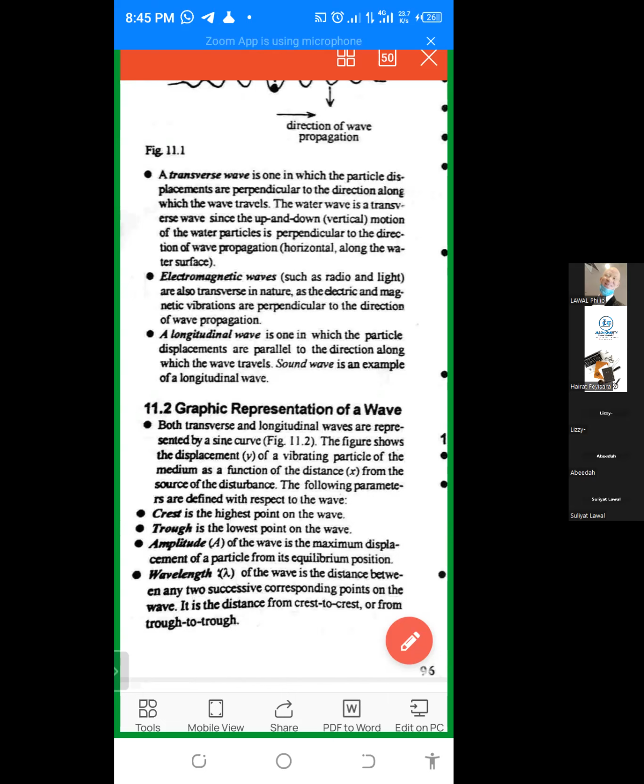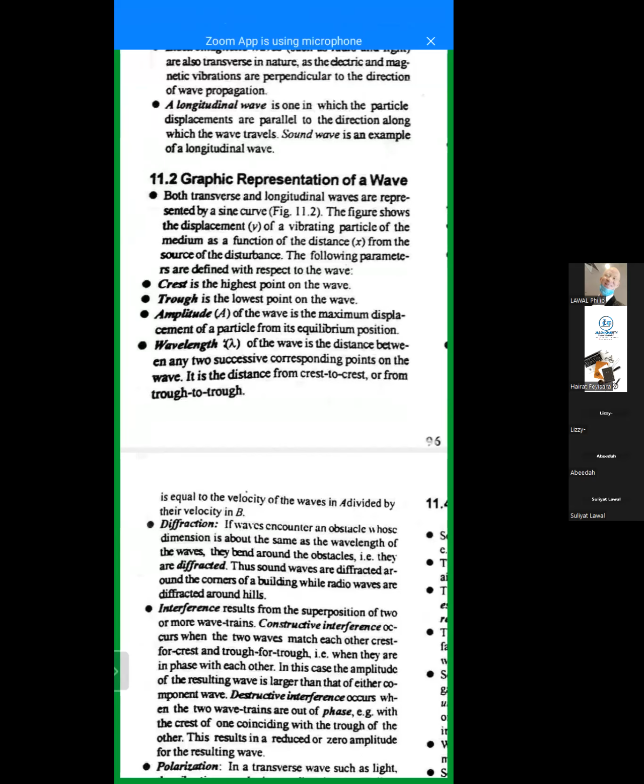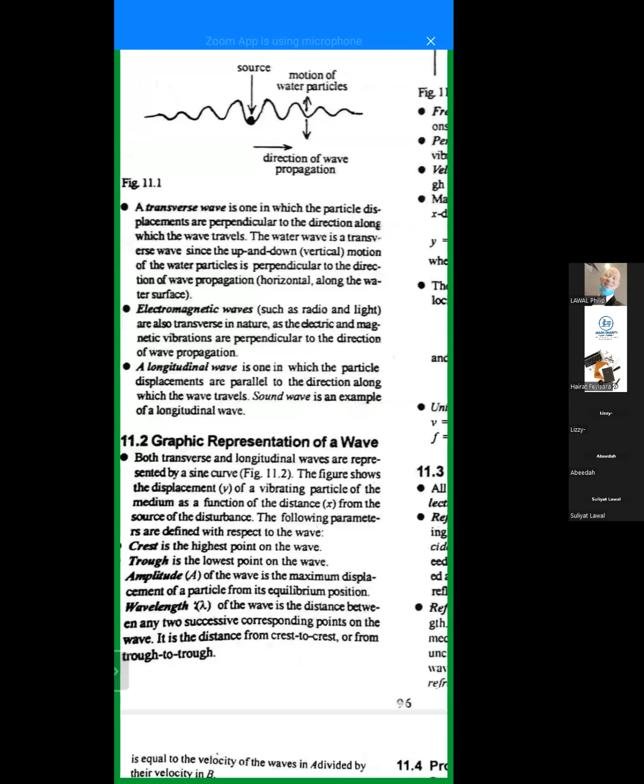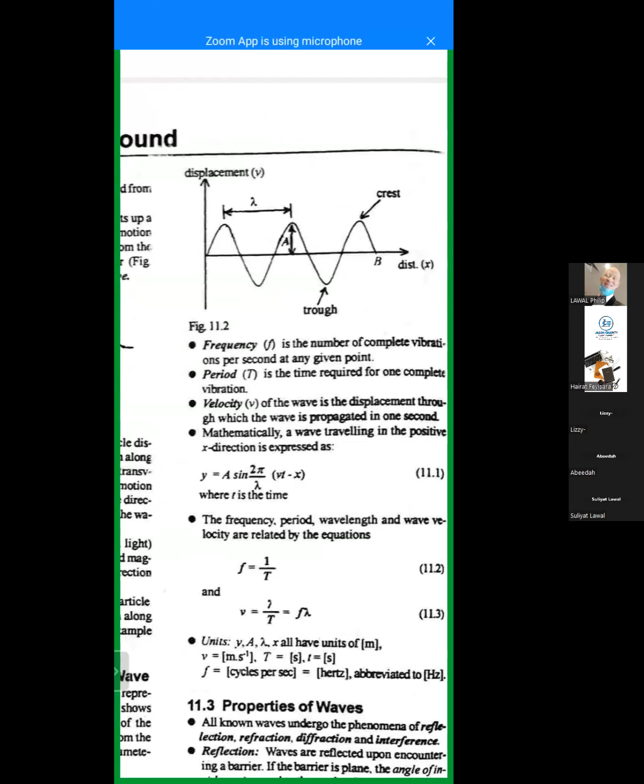I told you about crest, trough, and wavelength. Then the characteristics of wave, I think those are the ones that I did not conclude on last week. I discussed the issue of amplitude and trough. So let me quickly show you this diagram. This diagram was drawn for you last week.